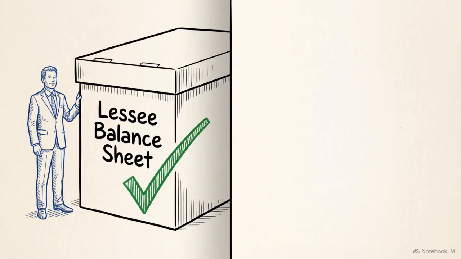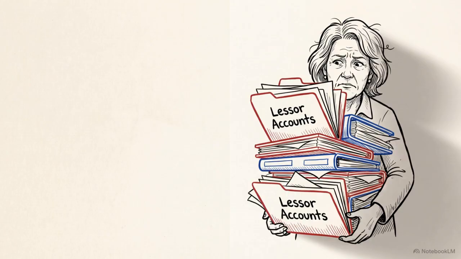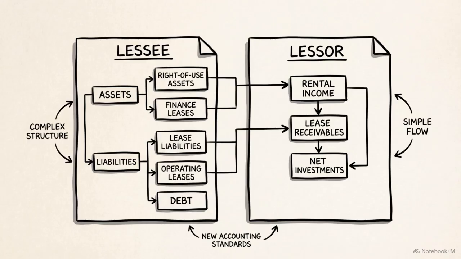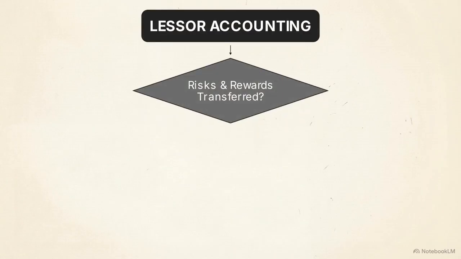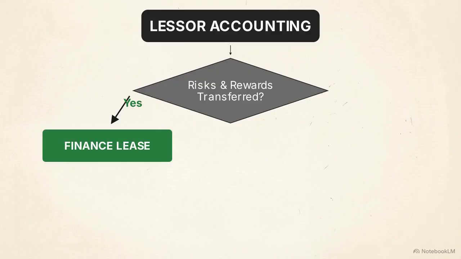While the accounting for the company renting the asset has changed significantly, the perspective of the company supplying the asset, the lessor, remains different. MFRS 16 now creates an accounting asymmetry. Lessors do not use a single ROU model. They continue to use a dual classification system. Lessors must determine if a lease transfers substantially all the risks and rewards of ownership to the customer. If those risks and rewards are transferred, it is a finance lease. The lessor removes the physical asset from their books and records a net investment in the lease as a receivable.